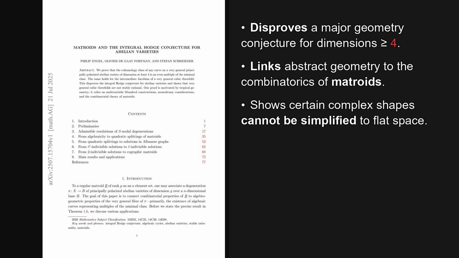The authors show that for certain complex shapes called Abelian varieties, some abstract parts cannot be built from simpler algebraic pieces. This disproves the integral Hodge conjecture for these shapes and shows that related objects, called cubic threefolds, are not stably rational, meaning they can't be simplified down to a basic flat space.